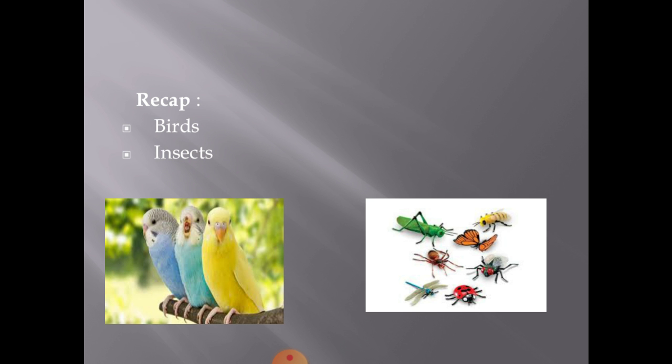How many wings do birds have? Birds have 2 wings, and with the help of them, birds fly. Wings help them to fly. How many legs do birds have? 2. Birds have 2 legs, and legs help them to walk.